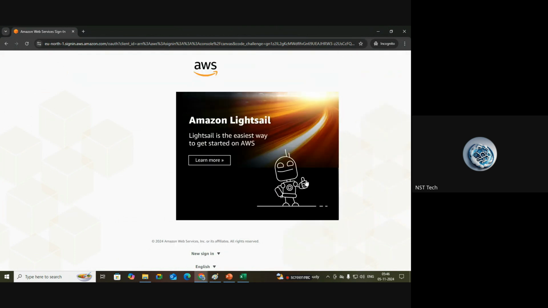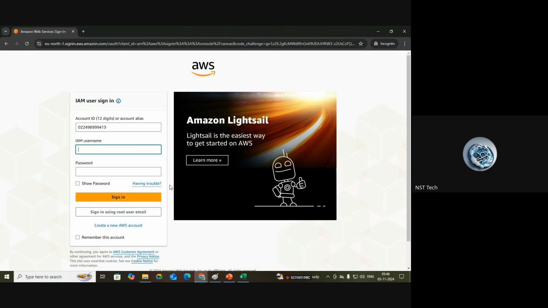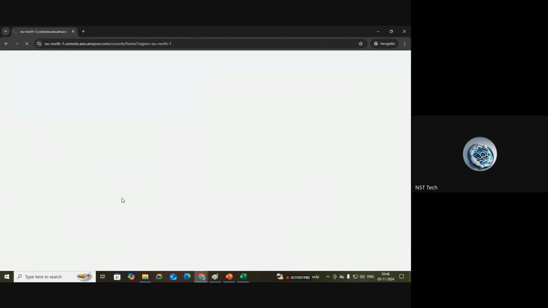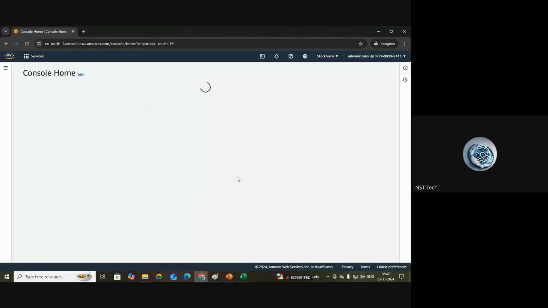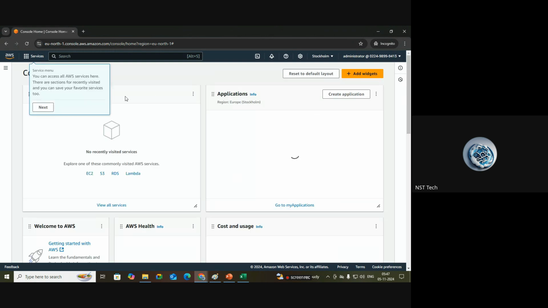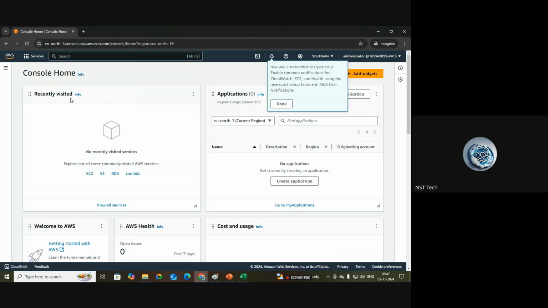So now we are at the sign in page, right? I'm giving the username, and as I know the password, I am entering it. I only created the user, right? Just click on sign in. Yes. So now I'm successfully logged into the AWS account.